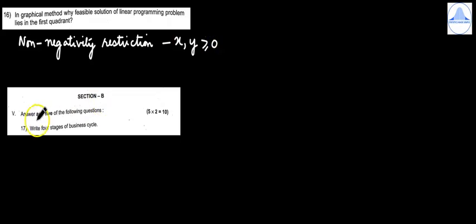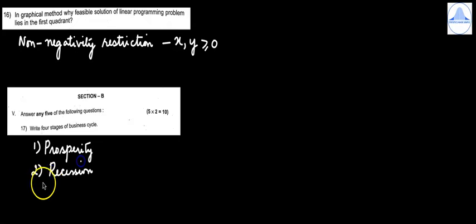Section B, fifth mark, answer any 5 of the following questions. 5 into 2 is equal to 10. 17th question, write 4 stages of business cycle. First one is prosperity. The second one is recession. Third is depression. And fourth is recovery.